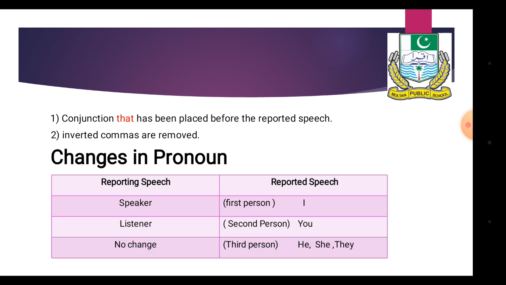So when we find "I," the first person, in reported speech, it will be changed according to the speaker. And when we find the word "you," that is second person, in reported speech, it will be changed according to the listener. And if there are other pronouns like he, she, it, they, called third person, there won't be any change. They will be written in the same way.